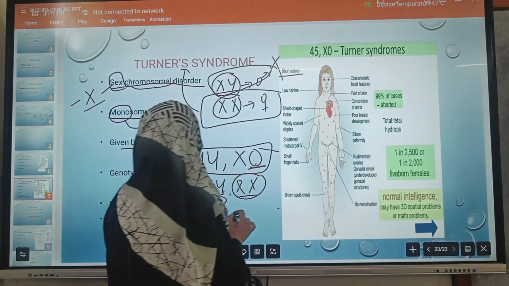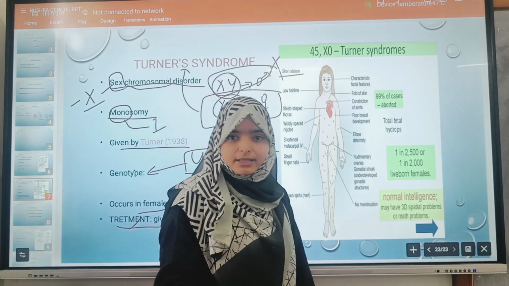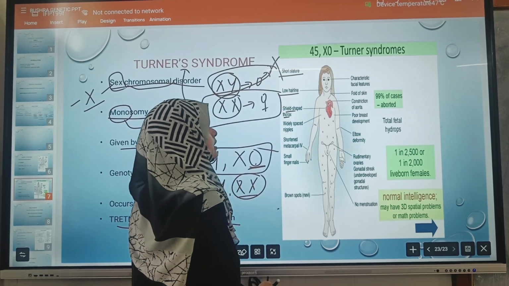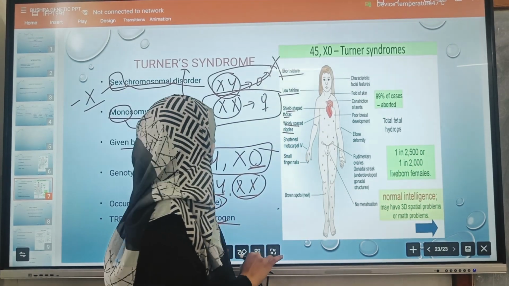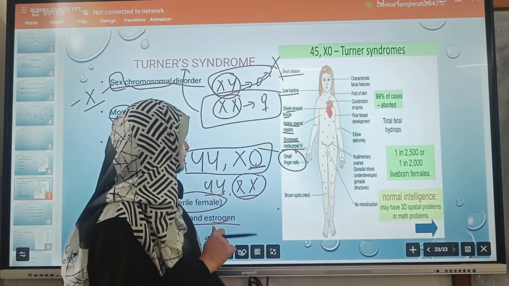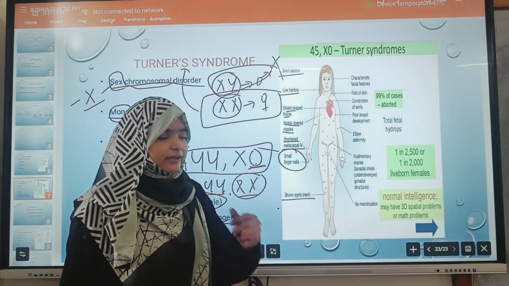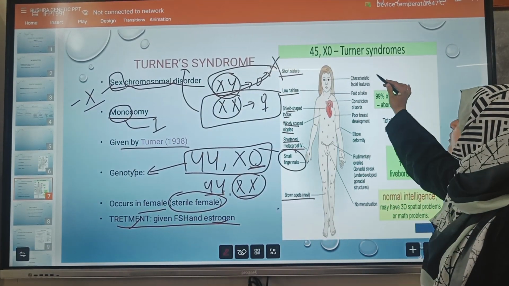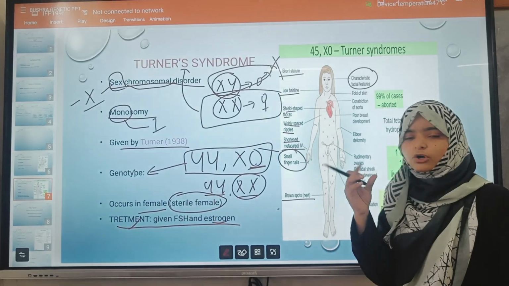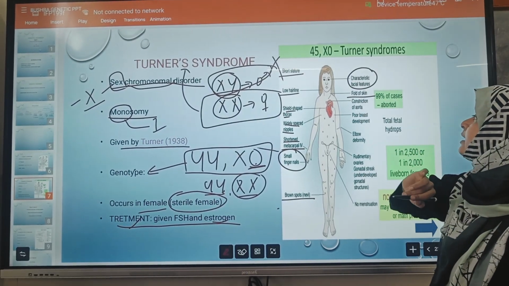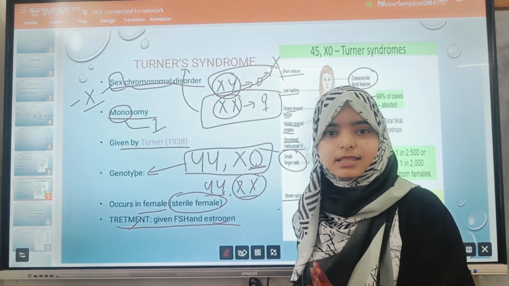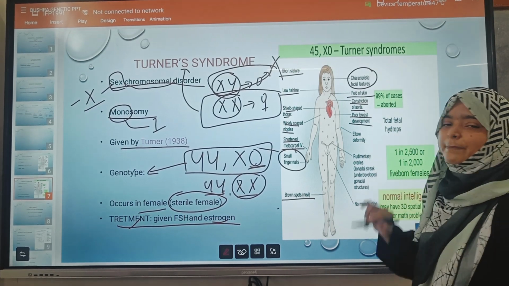Next, as it occurs in females, the female secondary sex characters will be disturbed. So what will happen? There is a low hairline, a shield-shaped thorax, widely spaced nipples, short metacarpals, smaller finger nails, brown spots on the skin. Okay, in the facial characteristics, there are slanting eyes, and the nose is short. Okay, folds of skin are there, and constriction of the aorta, which is related to heart disease. Okay, then poor breast development.